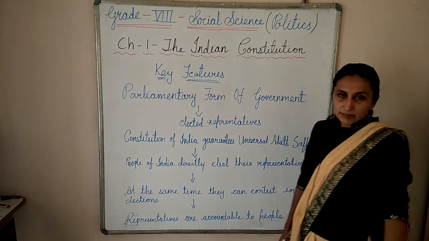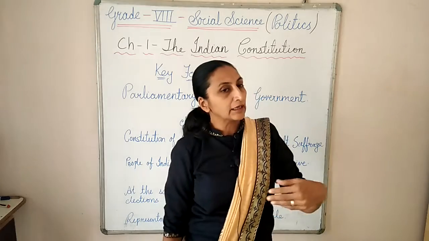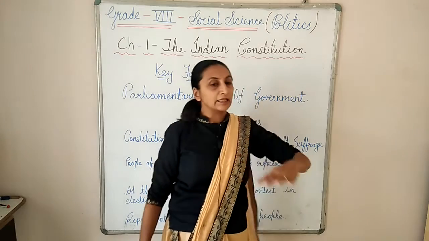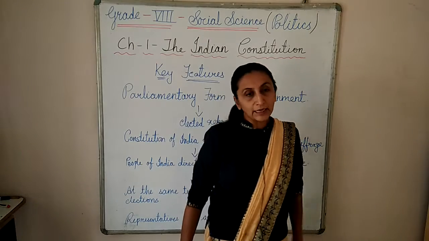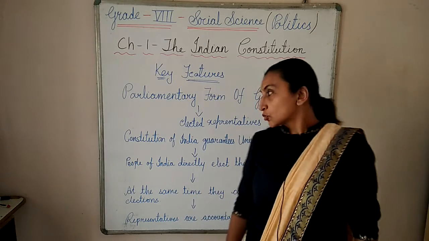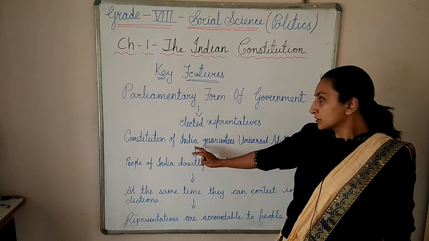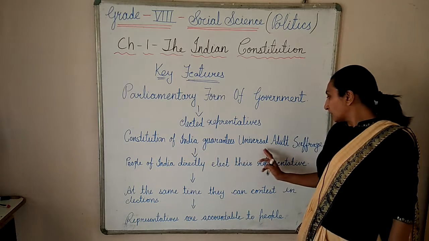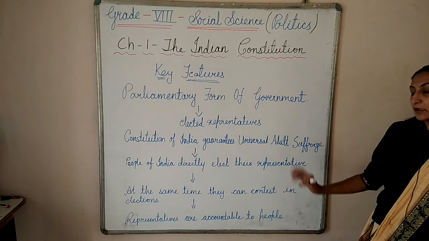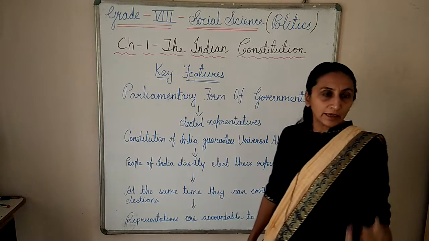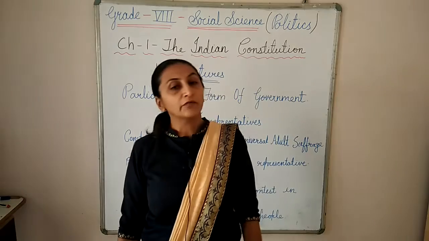Again and again this point is coming, that we are electing our representatives. Our Indian Constitution guarantees universal adult suffrage. Universal adult suffrage means that all in our country have the voting right, but after a certain age.